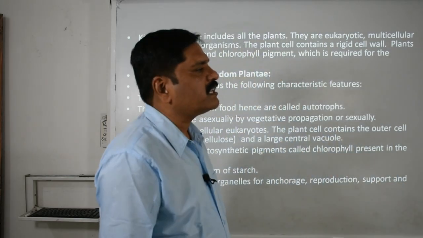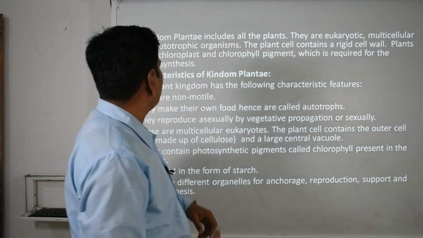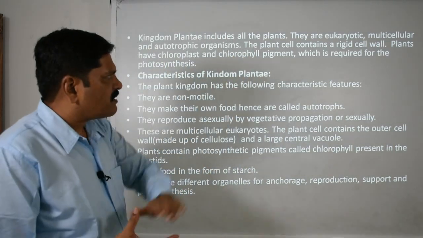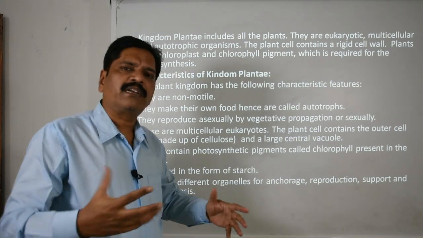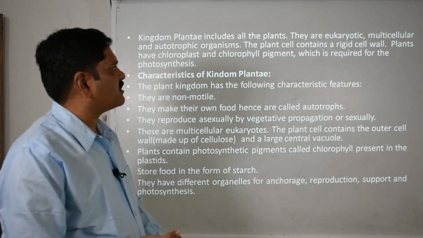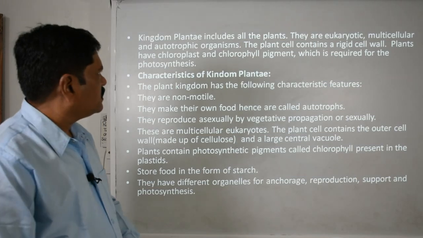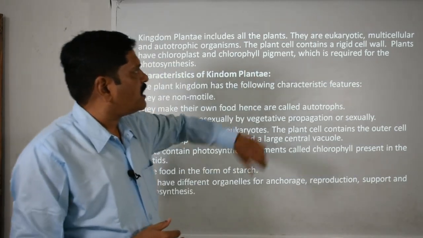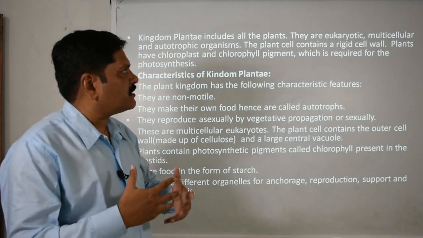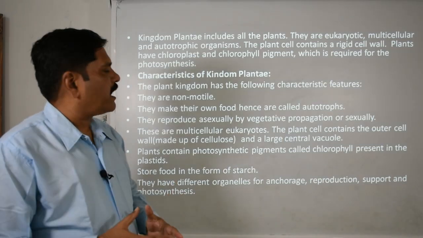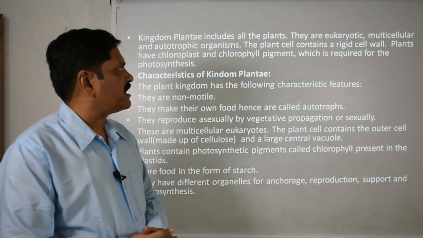This kingdom Plantae is such a vast kingdom. It contains so many species and so many genera. These plants have eukaryotic cells, a multicellular body composition, and are autotrophic in nature.